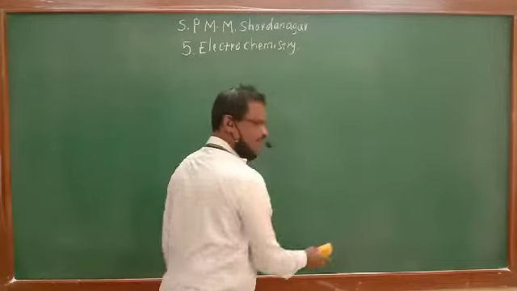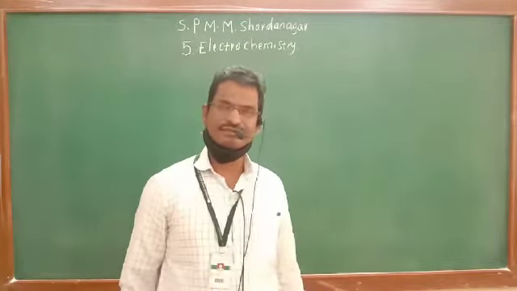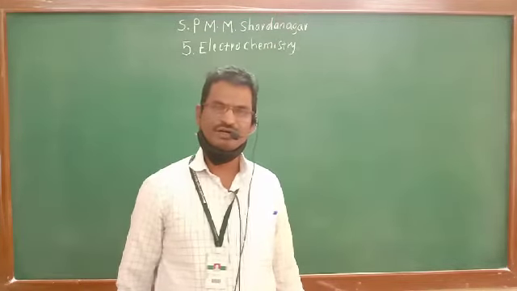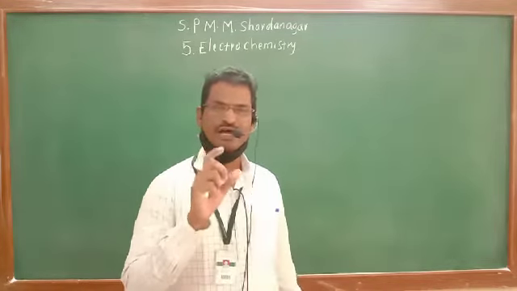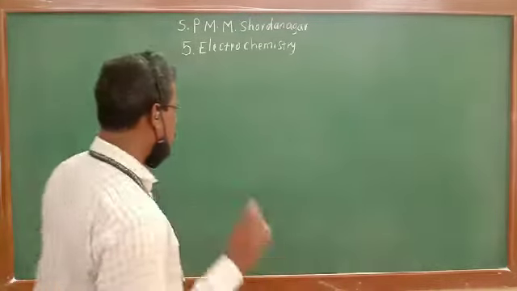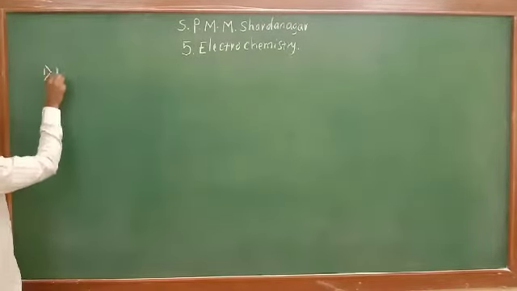The basic terms are resistance, conductance, then resistance of solution, conductance of solution, resistivity, conductivity. Those are the basic terms studied in electrochemistry. So let us see them one by one. First one, resistance.